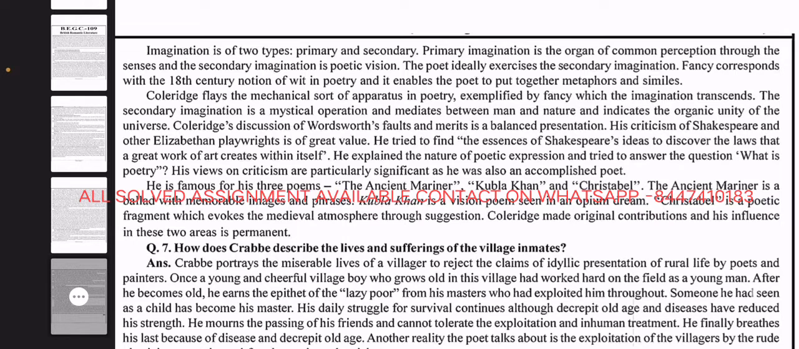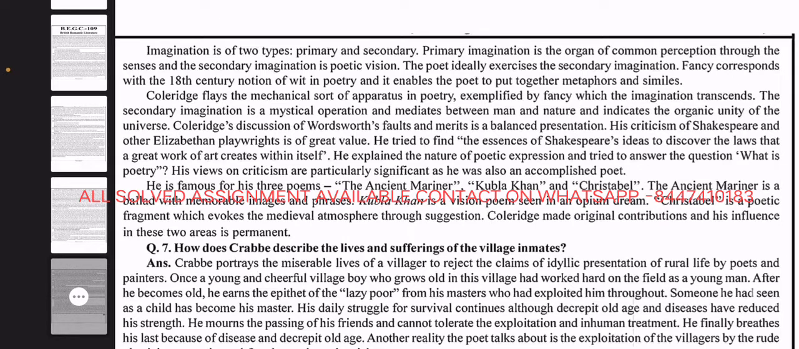Fancy corresponds with the 18th century notion of wit in poetry, and it enables the poet to put together metaphors and similes. Coleridge regards this as a mechanical sort of apparatus in poetry, exemplified by fancy, which the imagination transcends. The secondary imagination is a mystical operation and mediates between man and nature and indicates the organic unity of the universe. Coleridge's discussion of Wordsworth's faults and merits is a balanced presentation.